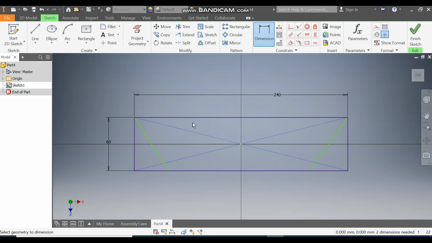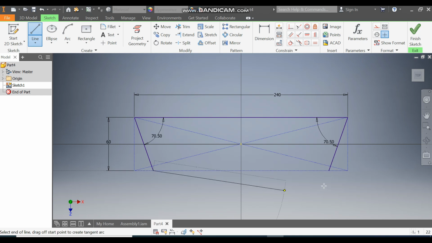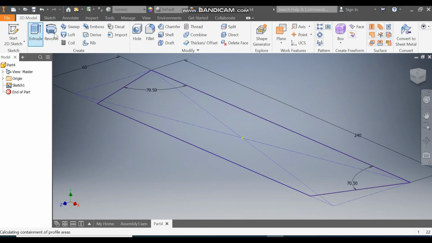Go to dimension. Here define this angle as 70.5. Now define this angle, same 70.5. Now here, escape, select this line, make it construction, select this line, make it construction, and select this line, make it construction. Okay, go to line command and make a joining line here.